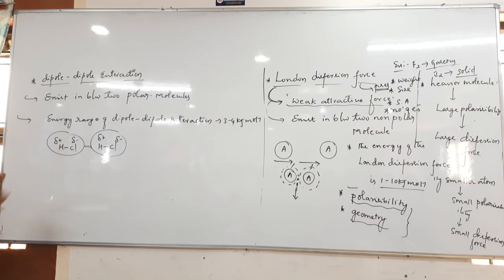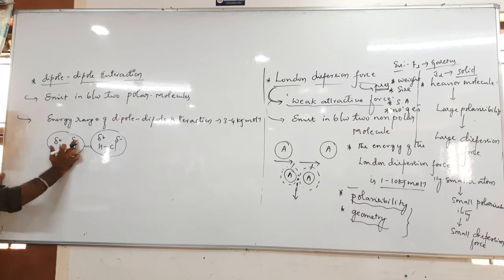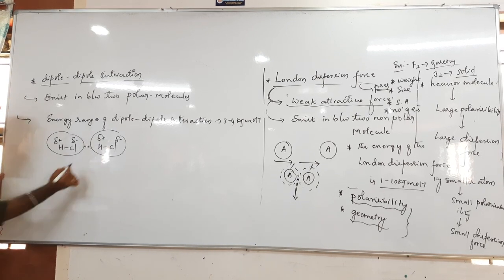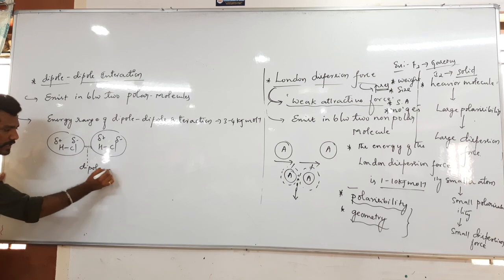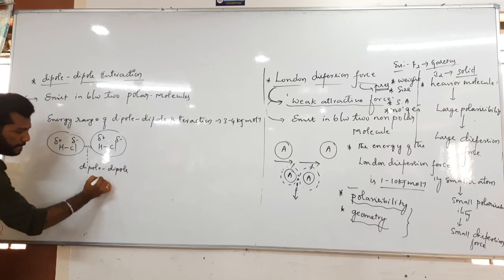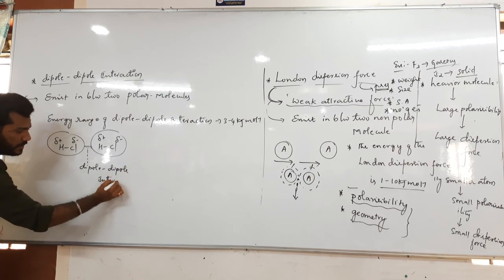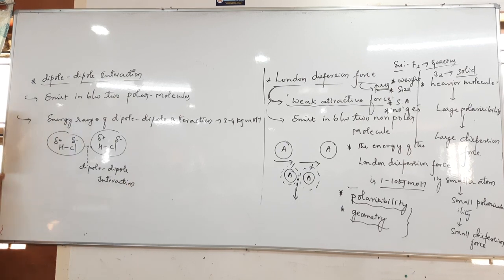Very simple thing. For dipole interactions to happen, there must be polar molecules, and between those polar molecules an interaction happens. So minus, plus. This kind of force of attraction is what we call dipole interactions.